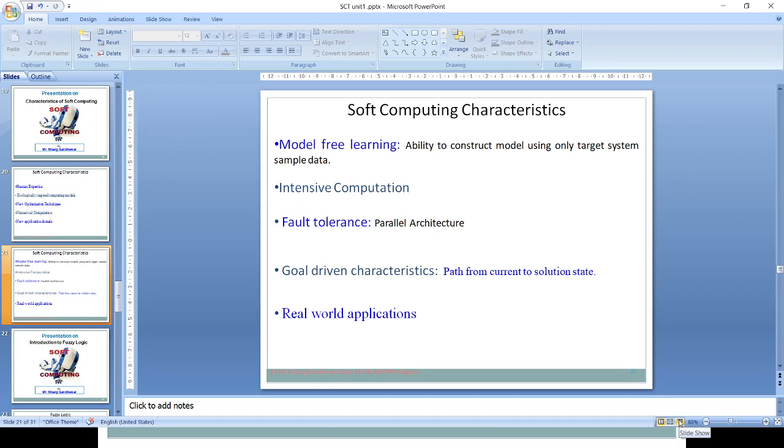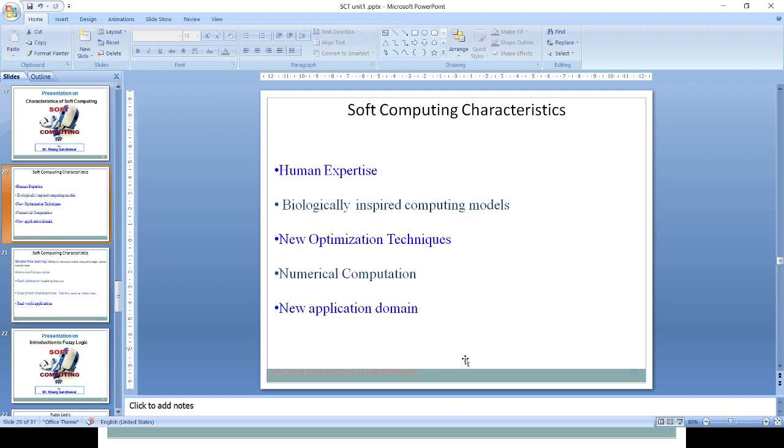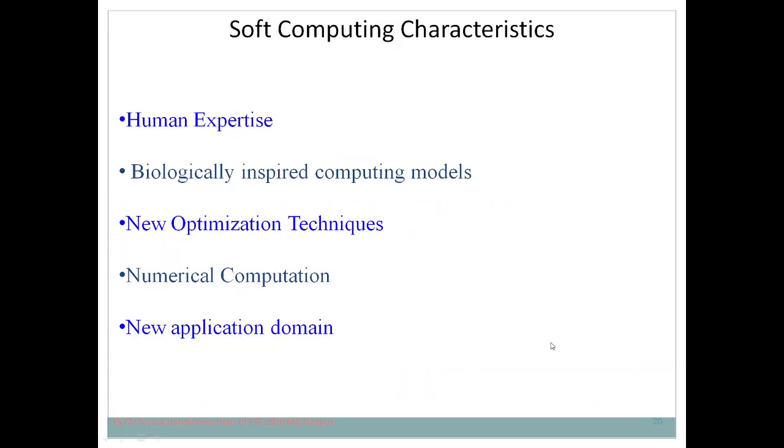The second thing is that it makes use of fewer resources. In that sense, new optimization techniques are there. One of the optimization techniques is genetic algorithm. There are various derivative free optimization techniques that we are going to discuss in the next video lecture. So derivative free optimization is there, derivative based optimization is there. So new optimization techniques are there in SOP computing.